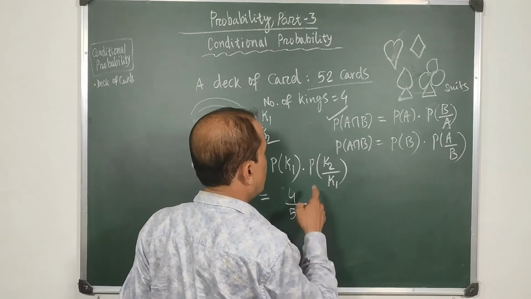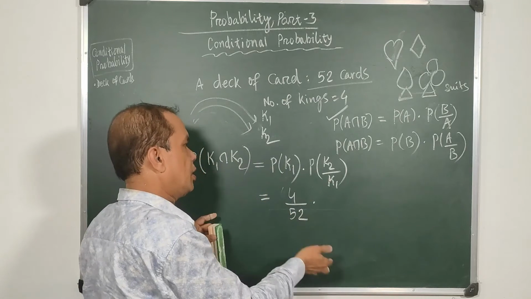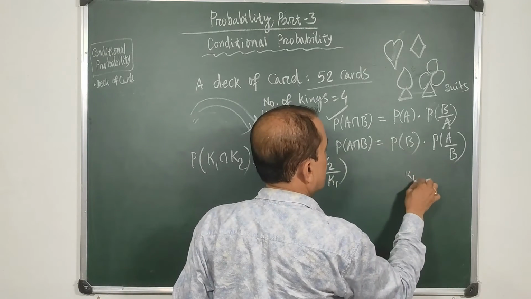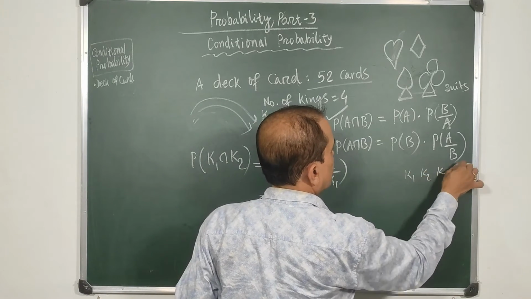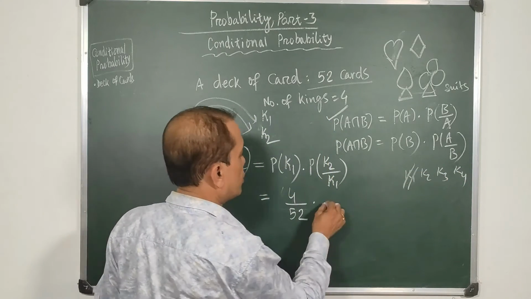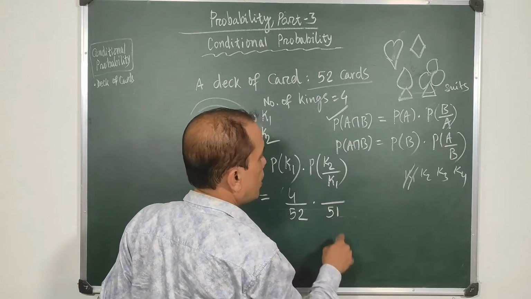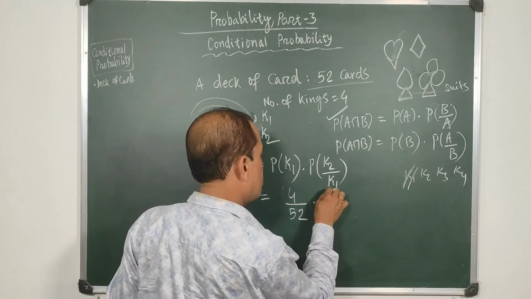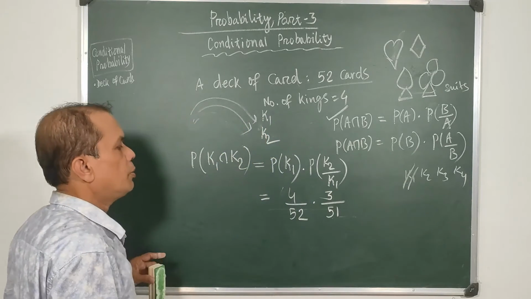And for the second, when you have already chosen a card, there are four kings, k1, k2, k3, k4. When you have already selected one, the number of cards will be 51 now, and the number of kings is 3. So this will be 4 by 52 into 3 by 51.